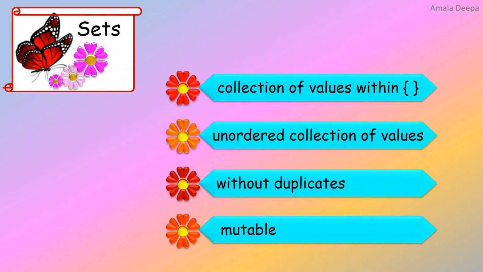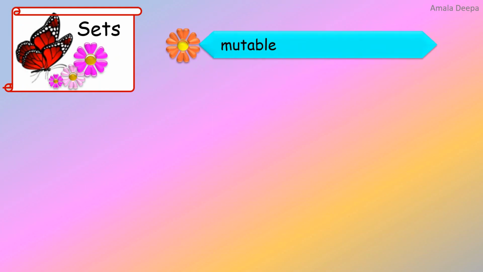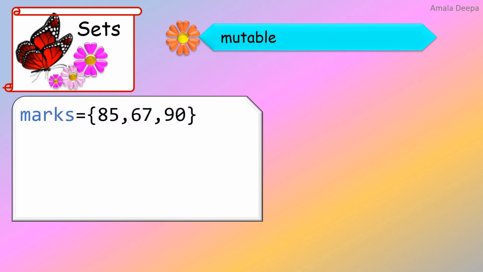Next, I will discuss the fact that a set is mutable. Mutable means changeable. I can add or remove elements from a set. To add one element, I can use the add function.